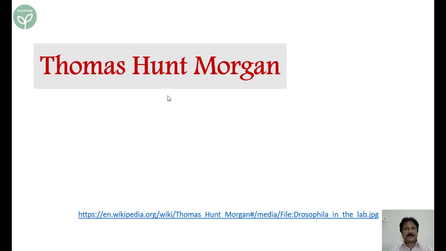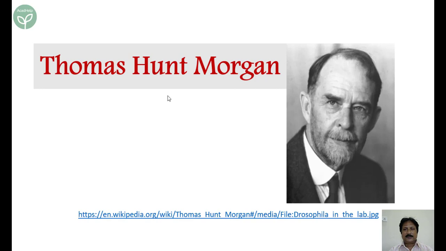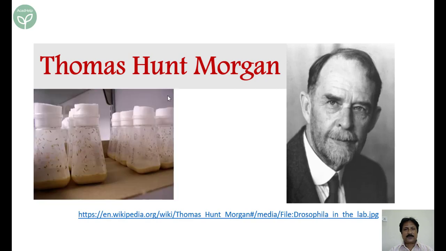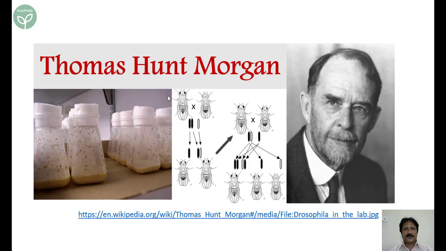One important scientist related to this discussion is Thomas Hunt Morgan. We will know about him and his work. You can see here, it is the Drosophila. And this is a laboratory where Drosophila has been cultured.